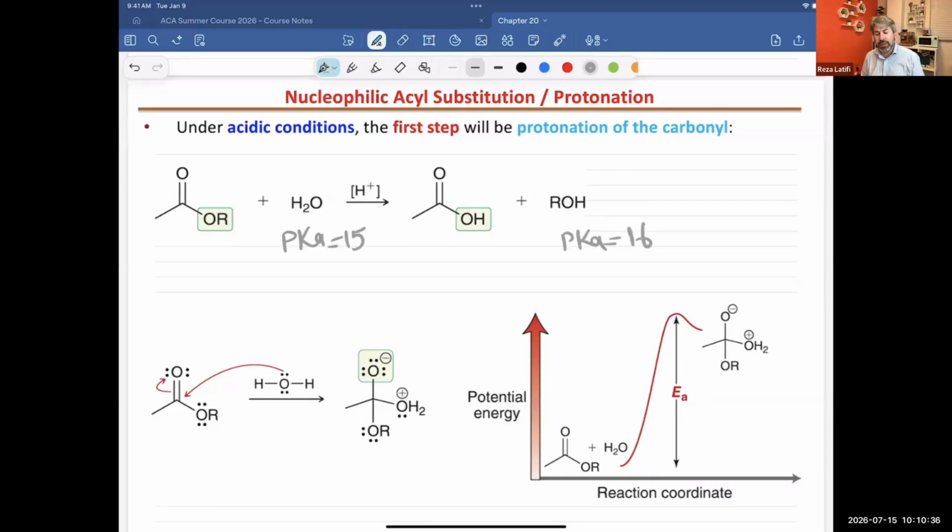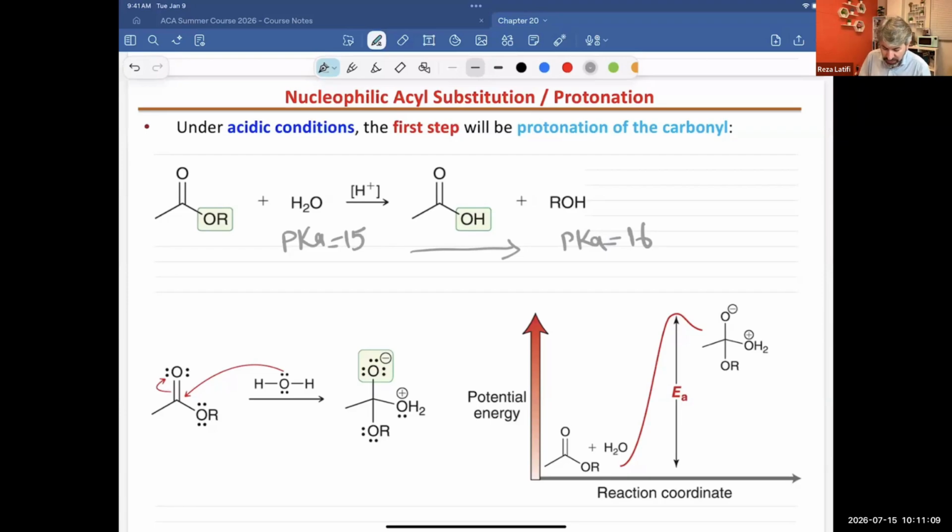So as you see, the pKa's are not far from each other; in fact, they are just one unit apart. Yes, the reaction will shift to the side that has the bigger pKa, but because they are close to each other, the reaction is not going to be a really one-way reaction or 100% efficient. You need to speed it, and the way we speed it is we add H+.